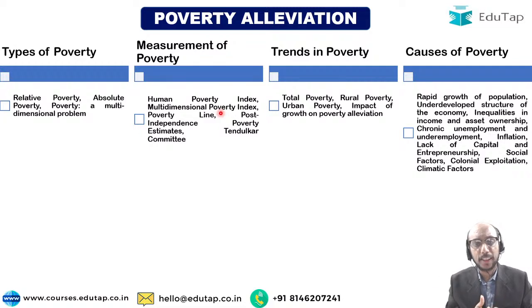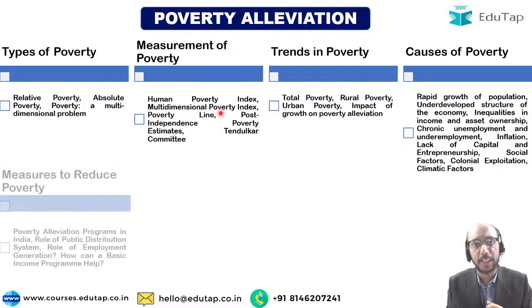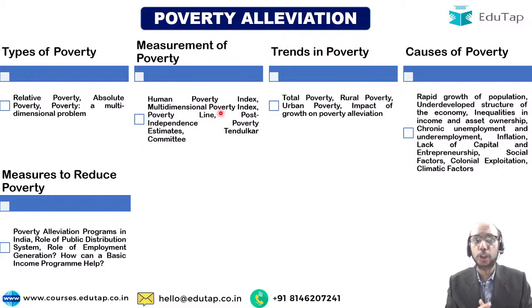There are certain regions in India which recurringly face drought, floods, and all these kinds of extreme weather events, or geographical factors. If I am, let us say, situated in a very difficult terrain, in the middle of a jungle, or on top of a hill, right? So automatically the economic activity over there is lesser. So that can be a cause of poverty. So there are various different causes of poverty that we have discussed as a part of the very elaborate notes that we have provided. All these causes you should be able to understand, and you should be able to cite in the examination. What can be the measures to reduce poverty, right?